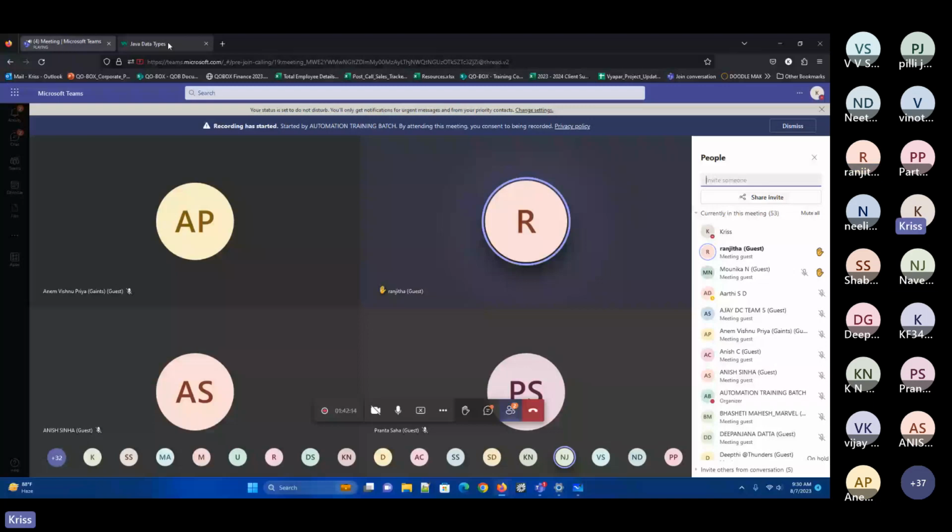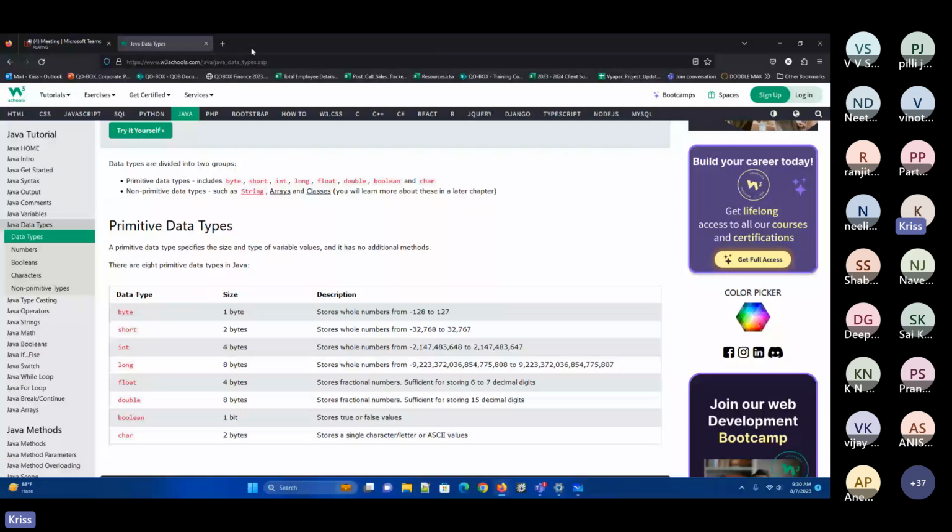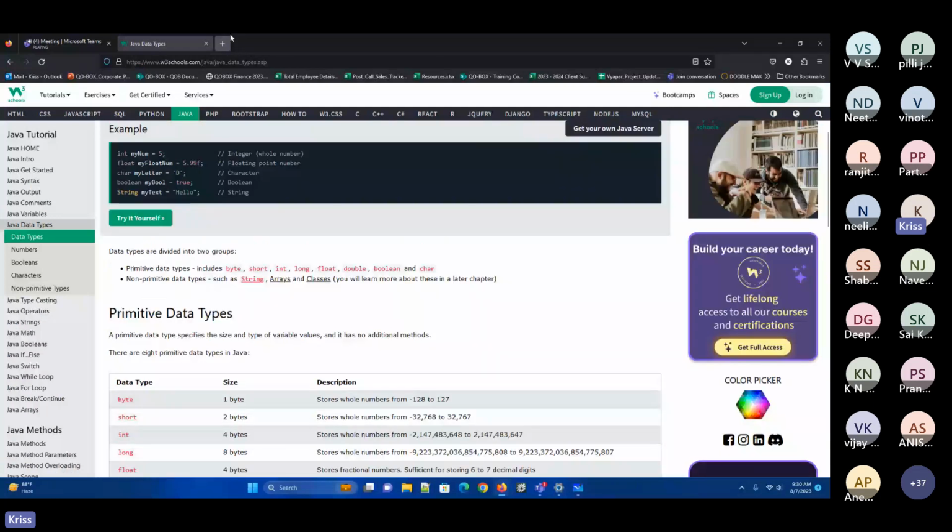Cool. So now, if you see here, the data types have been divided into two. One is primitive data type and another one is non-primitive data types. Always you need to remember this. The data types are classified into primitive and non-primitive data types. Now, what are the non-primitive data types we have? So now here you can see byte, short, int, long, float, double, boolean, char. 1, 2, 3, 4, 5, 6, 7, 8. 8 are part of primitive data types. 3 are part of non-primitive data types.